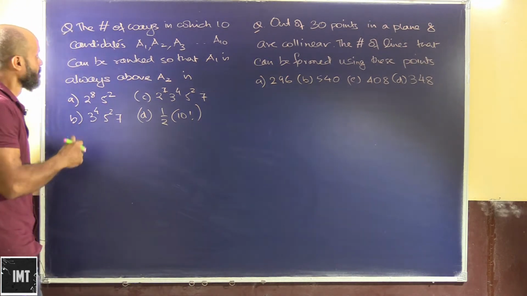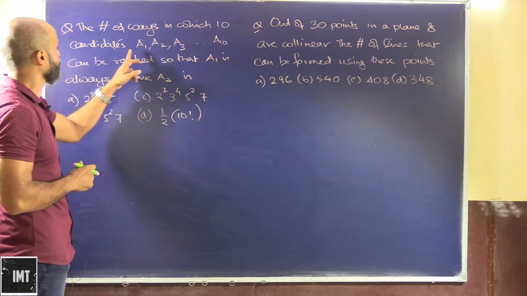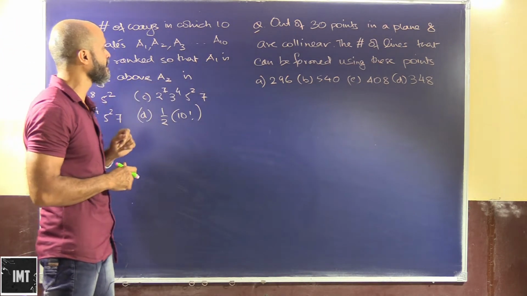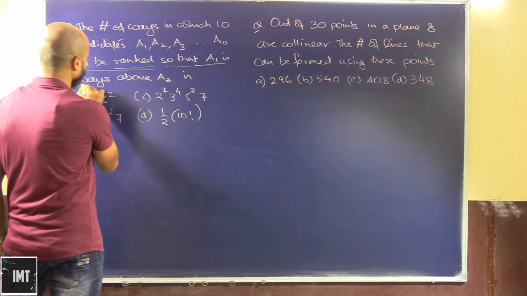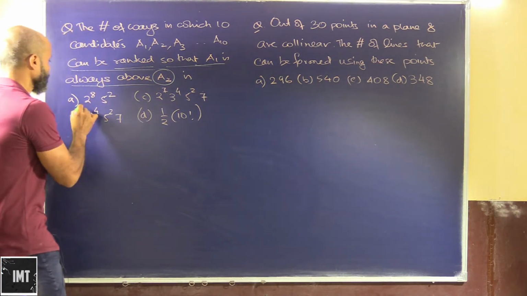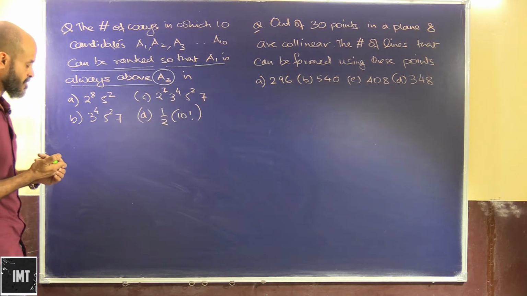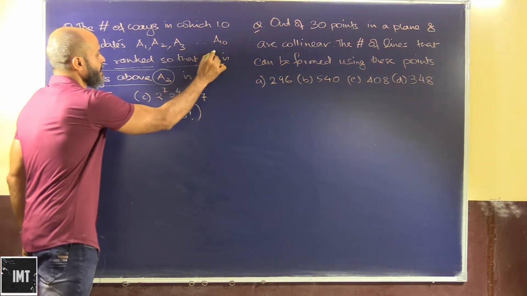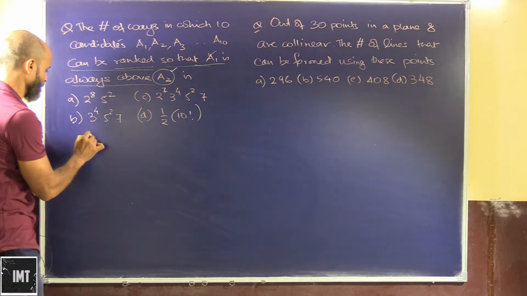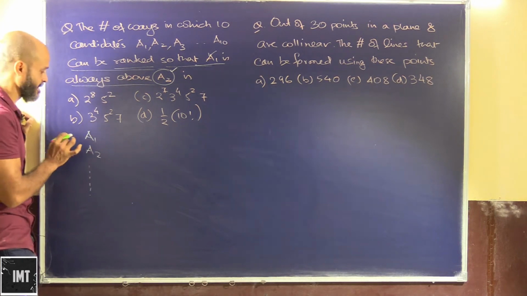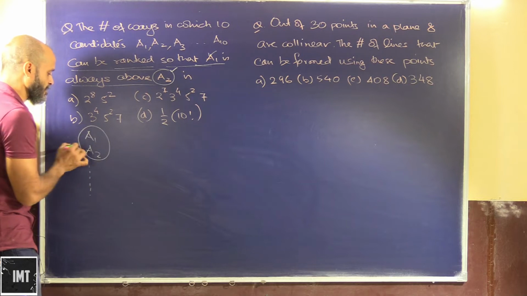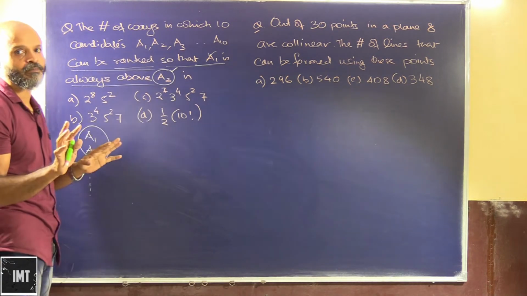So we have here: the number of ways in which 10 candidates A1, A2 and A3 till A10 can be ranked so that A1 is always above A2 is how much. So A1 is always above A2, so this will be basically A1, A2, and the remaining candidates can be placed anywhere. A1 is above A2, which means that these two positions cannot be interchanged.